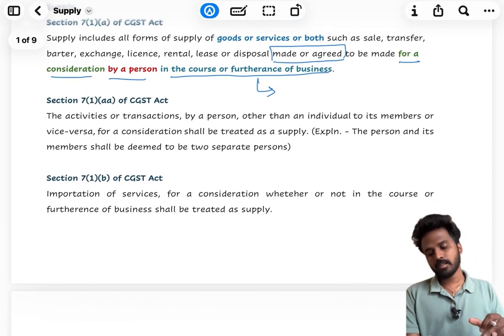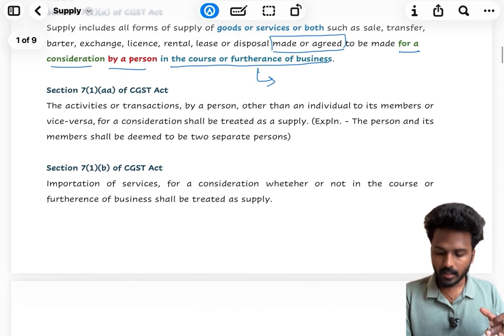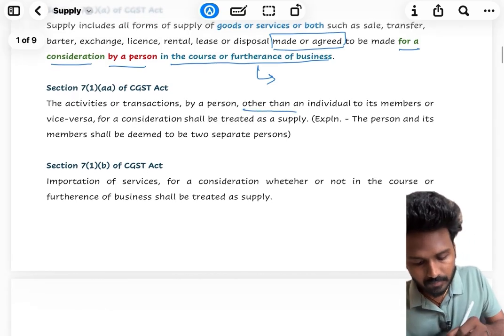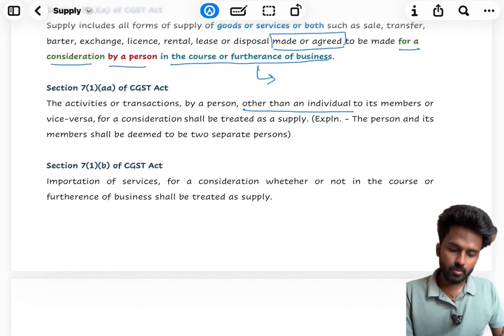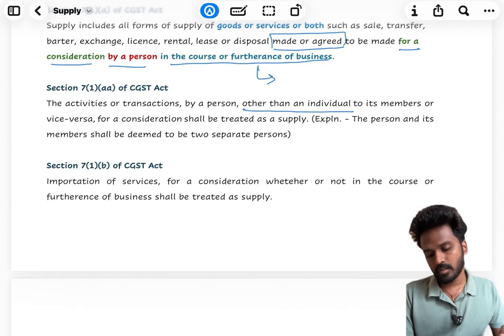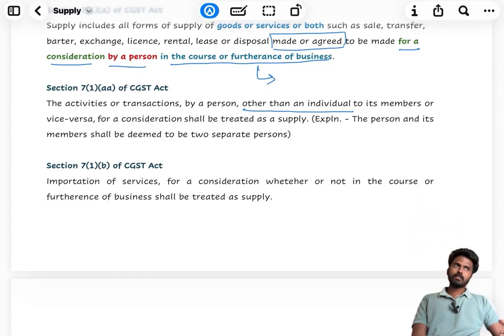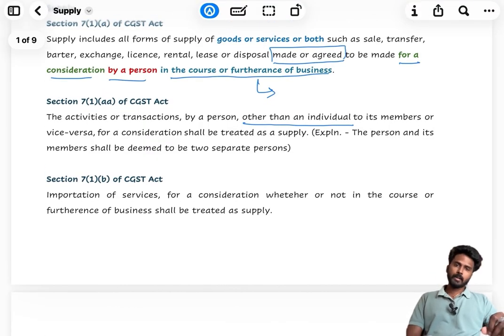So next comes section 7.1aa of the CGST Act, where it tries to see the activities or transactions by a person other than an individual to its member or vice versa for a consideration shall be treated as supply. This section mainly came into force for transactions of this nature. For example, I'm living in an apartment, and there are 10 units, 10 houses in my apartment.